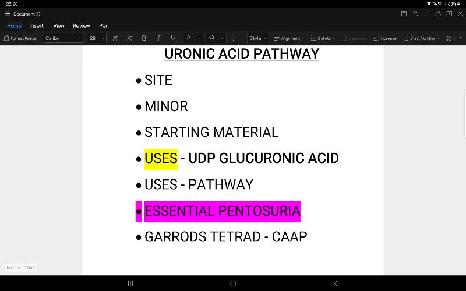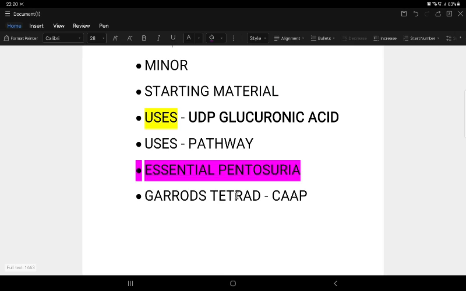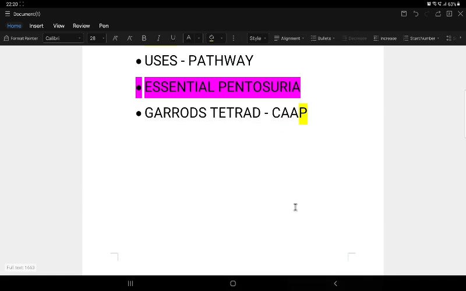And pentosuria can also occur in normal conditions when there is excessive consumption of large amounts of fruits. It also forms one of the components of Garrod's tetrad. Garrod's tetrad is nothing but a combination of 4 diseases, where here there is only one P, for essential pentosuria. And what does CAA stand for? Cystinuria, alkaptonuria, albinism, and essential pentosuria. So by this way we can remember.